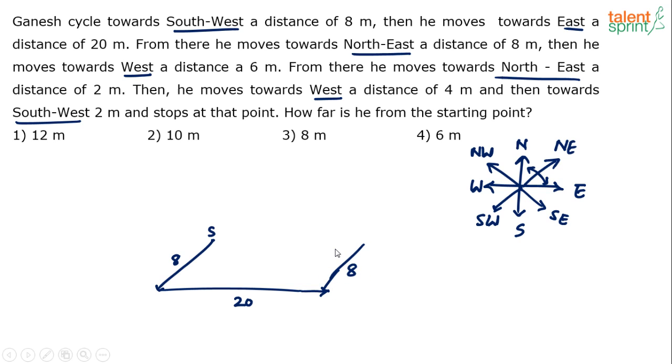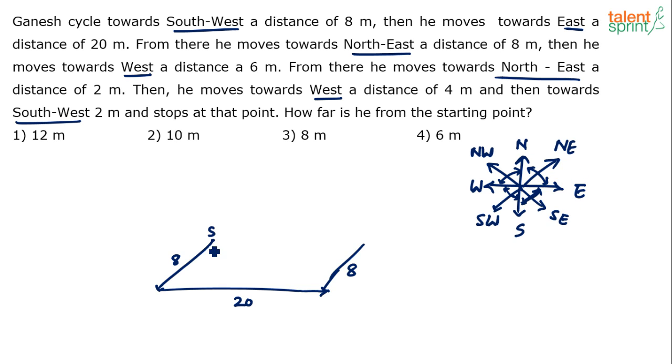Now, strictly speaking, you cannot really answer this question. The answer cannot be determined, because, like I mentioned earlier, any direction between north and east is considered to be northeast. Any direction between south and east is considered southeast. Any direction between north and west is northwest. And any direction at any angle can be 45 degrees northeast, 40 degrees northeast, 60 degrees northeast. All these are northeast only.